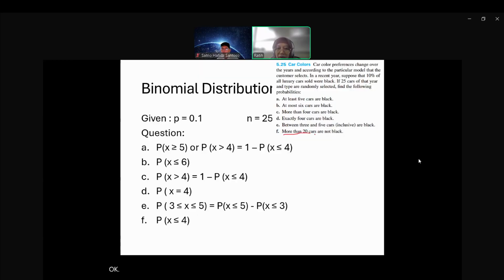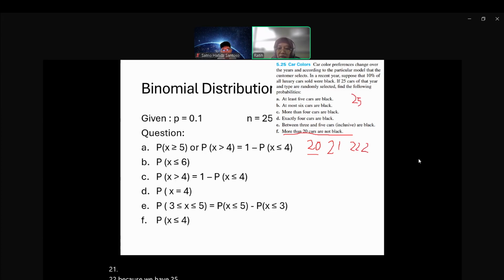So more than 20 cars are not black. So this is more than 20 cars. So 20, 21, 22, because we have 25.